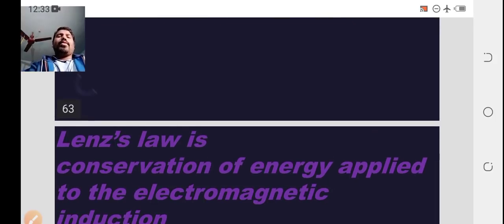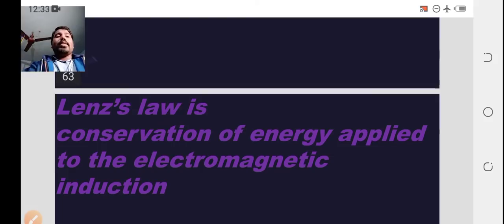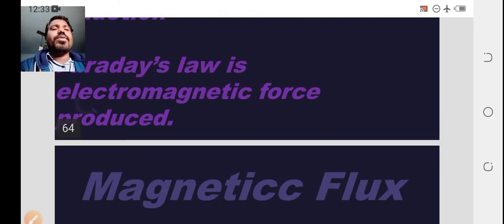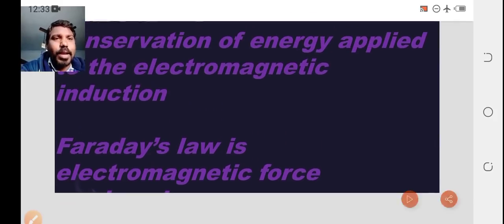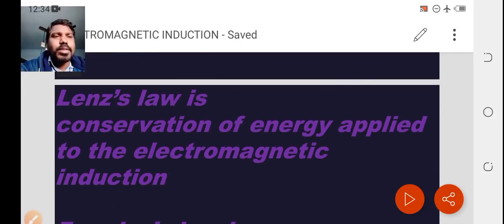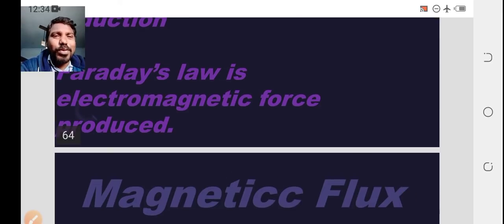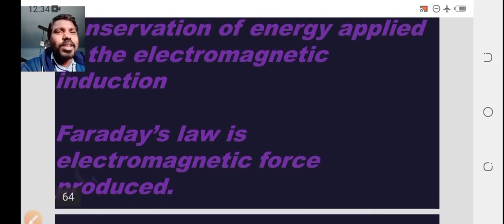What is the difference between Lenz and Faraday? Lenz law is conservation of energy applied to electromagnetic induction. What is Faraday law? Faraday law is the electromotive force produced, that is applied. Lenz law is the conservation of energy applied to electromagnetic induction, while Faraday law is the electromotive force produced.